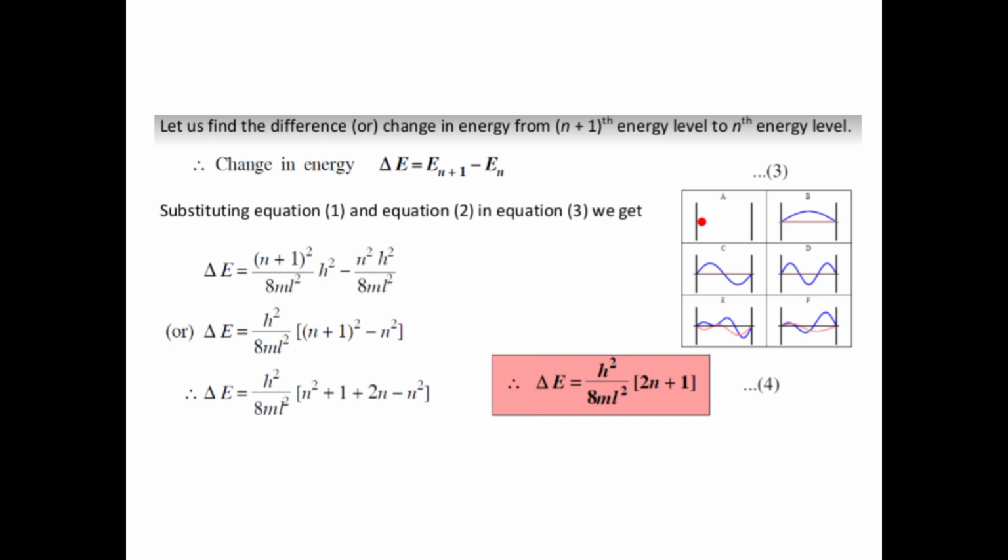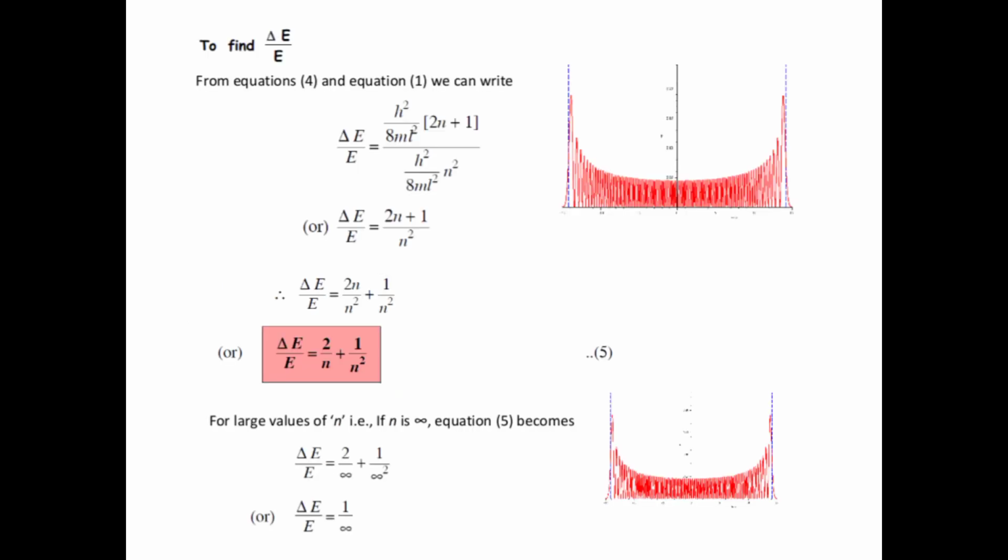Substituting equations 1 and 2, del E = (n+1) whole square h square by 8ml square minus n square h square by 8ml square. After rewriting and some derivation, finally we get del E = h square by 8ml square into (2n+1). This is equation 4.